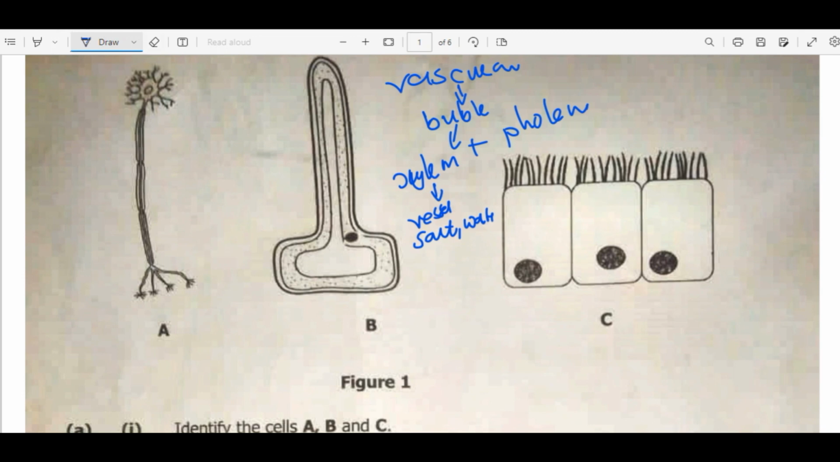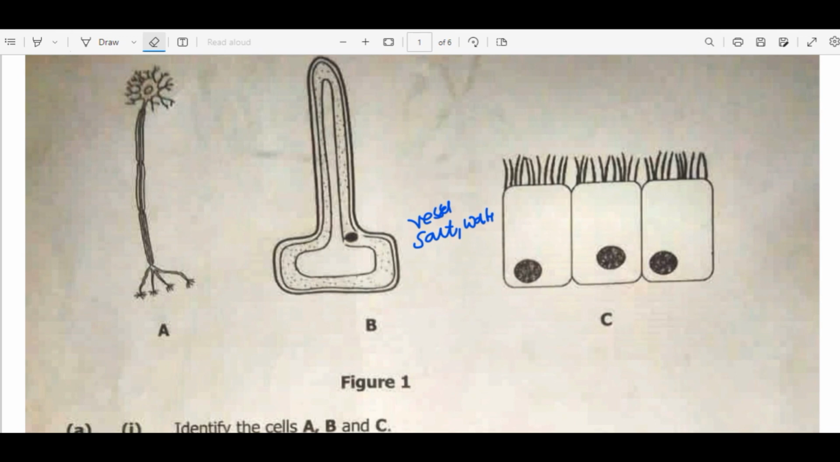This is where the root hair cell comes in. This cell has to do with absorption. It is there to absorb. To absorb is like to pull. So it is there to pull water and mineral salts from the soil into the xylem of the root, then up to the leaves. So that is our structure B, which is the root hair cell.